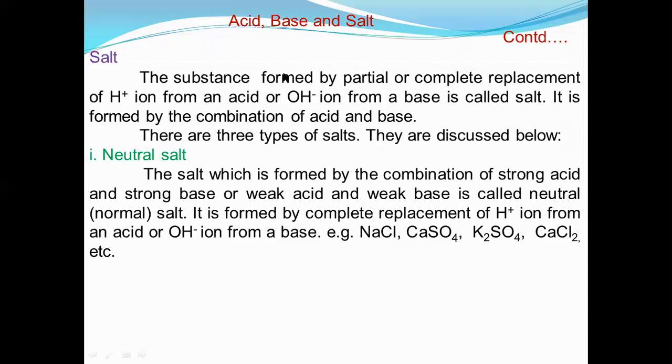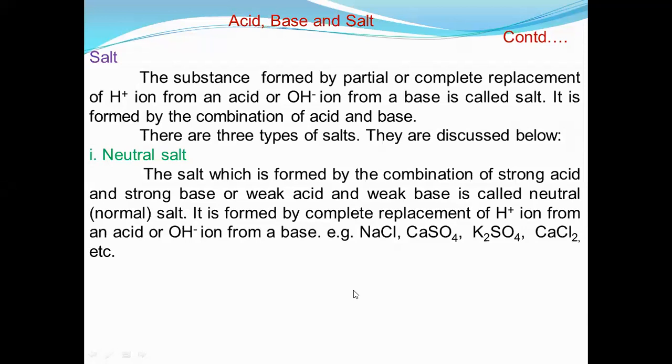So how are they formed? Number one, NaCl. It is the salt formed by the combination of sodium and chloride, the combination of basic radical and acidic radical. Sodium comes from NaOH, that is an alkali, and a strong alkali. Keep it in mind: hydroxides of sodium, potassium, magnesium and calcium are strong alkalis, and hydrochloric acid, sulfuric acid and nitric acid are strong acids.